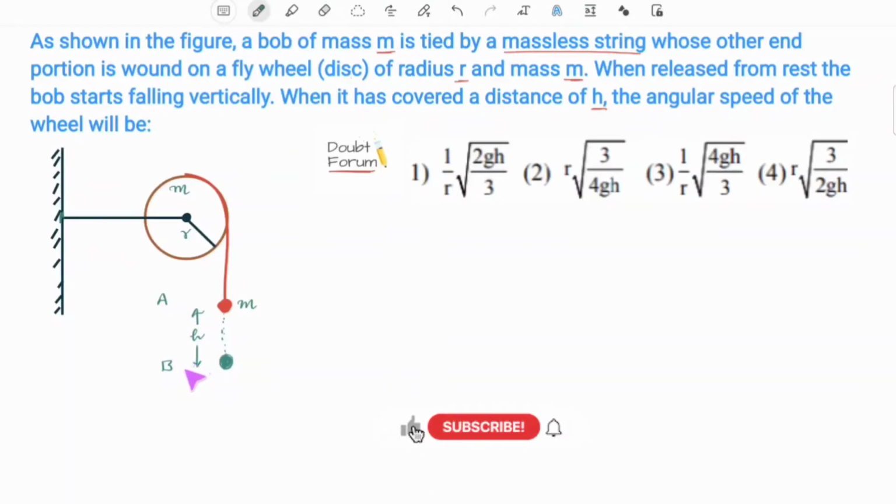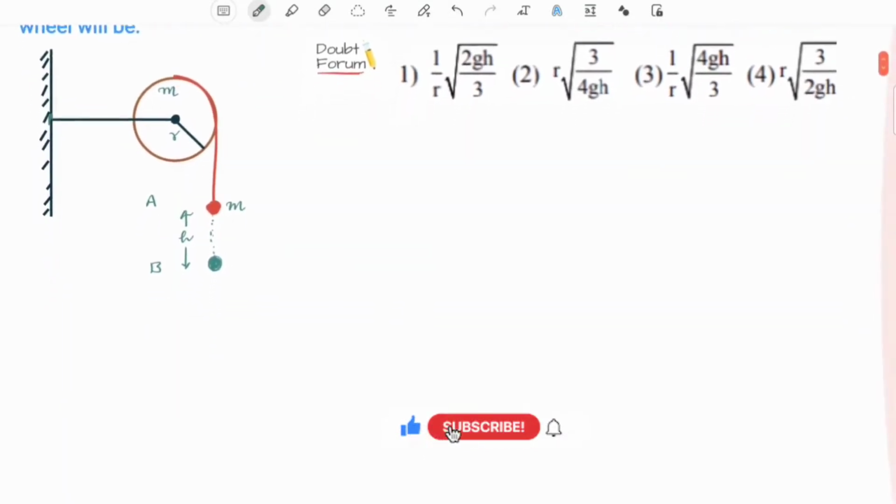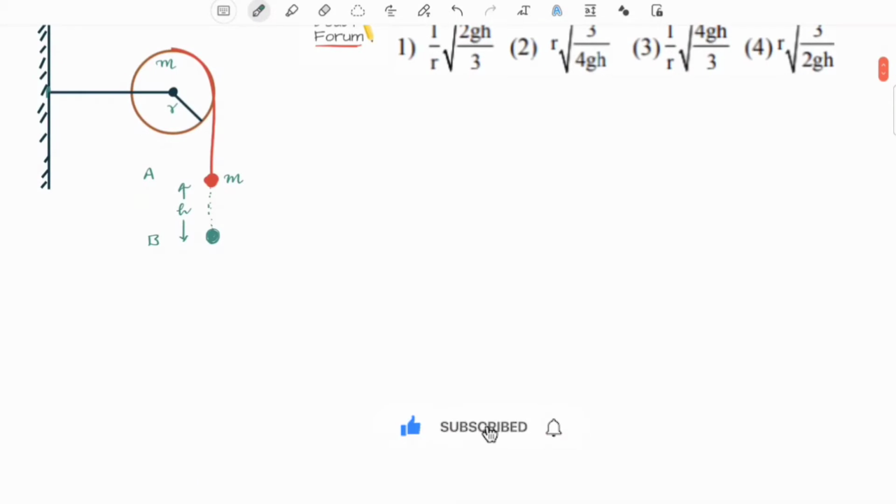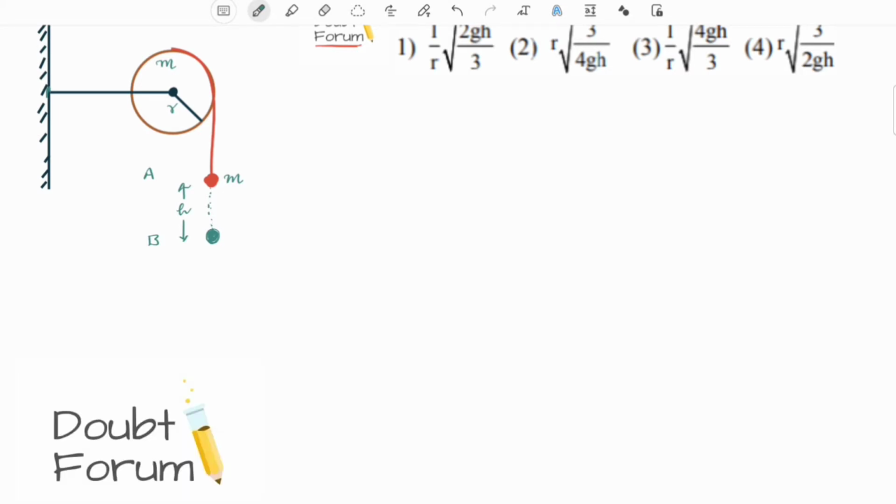So in this question we would be using certain concepts. There is a very simple way. You can use law of conservation of mechanical energy, or you can use work energy theorem and simply put values and solve it. But here in Doubt Forum, we explain every concept involved in the question so that you are able to solve not only this question, but any question of similar nature that you face.